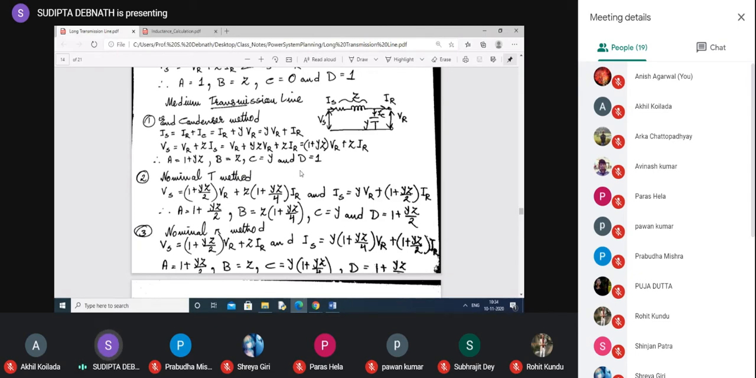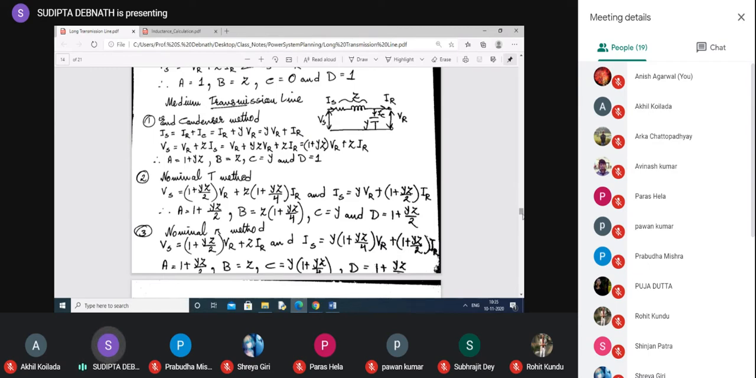Now for nominal T method, I have directly written these equations because I have shown these equations in the last class. Please go through the notes, you will find these equations. So from these equations, you can write A equal to this one, B equal to this one, C equal to Y, D equal to 1 plus YZ. Similarly, for nominal pi method, in the last class I've shown VS equal to this one, IS equal to this one. So from here, you can write this is A, this is B, this is C, this is D. Actually, often in the examination, you get one question from this: find out ABCD parameters, maybe for nominal pi method, nominal T method like this.